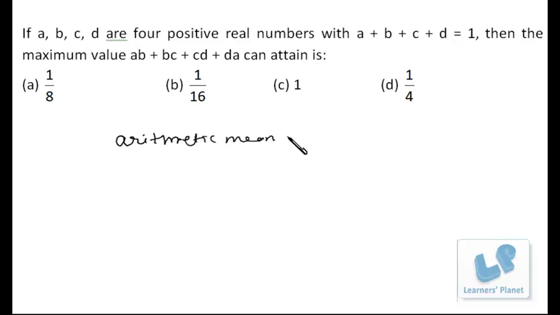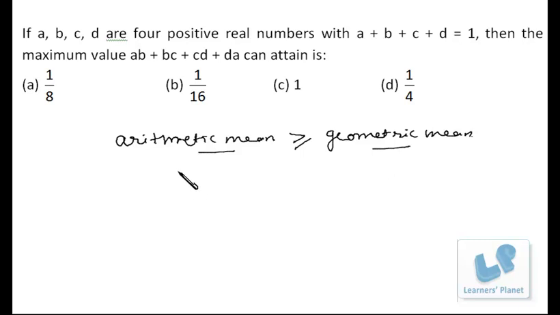That is a very important property, and a good number of questions based on it have been coming for many years in various examinations.